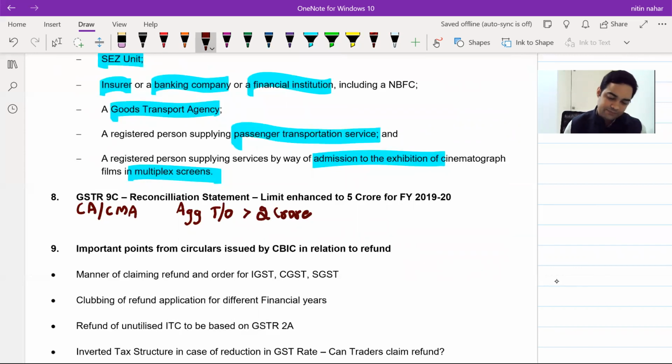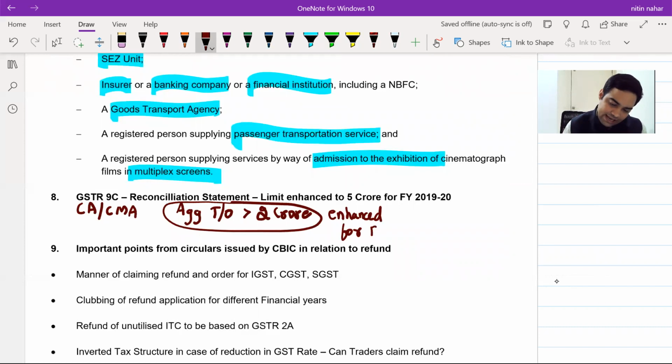This is the provision. This 2 crore has been enhanced for FY 18-19 and 19-20. So for FY 18-19 and 19-20, it has become 5 crore.